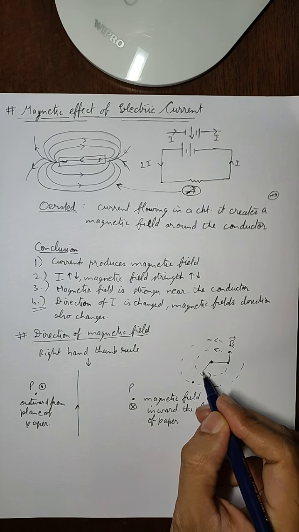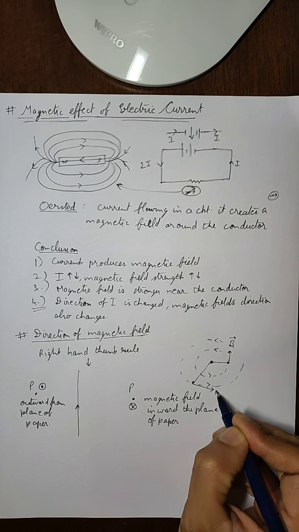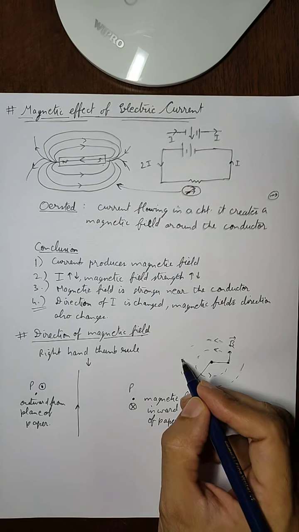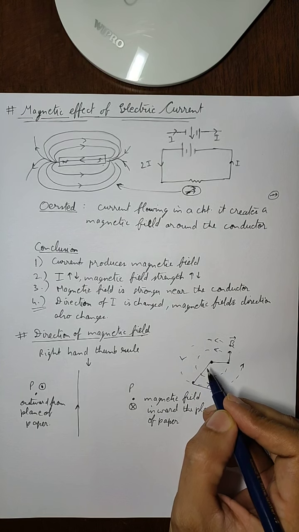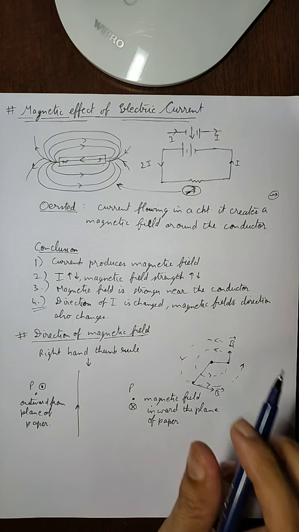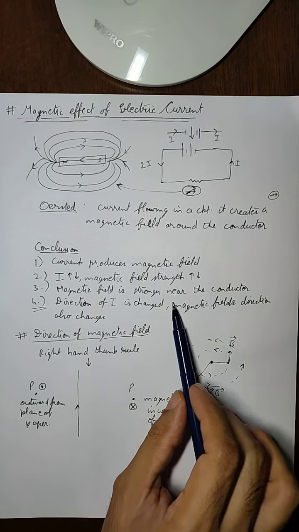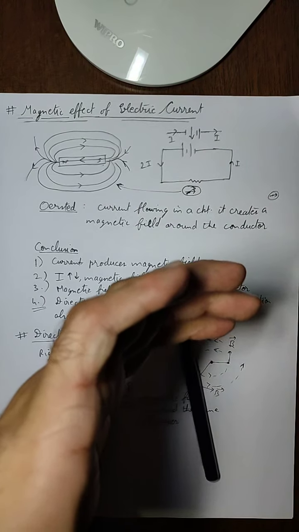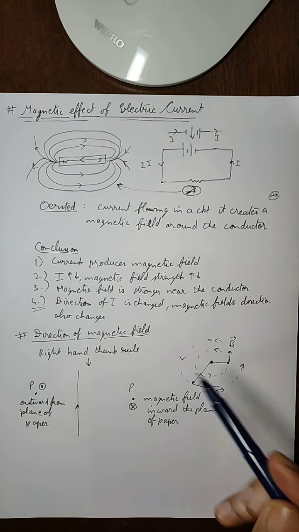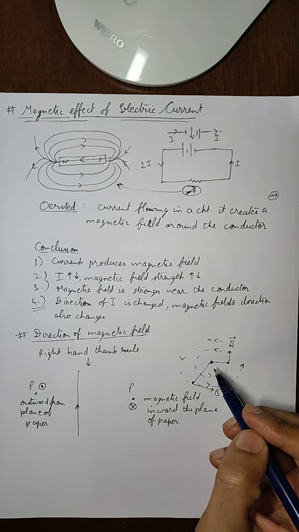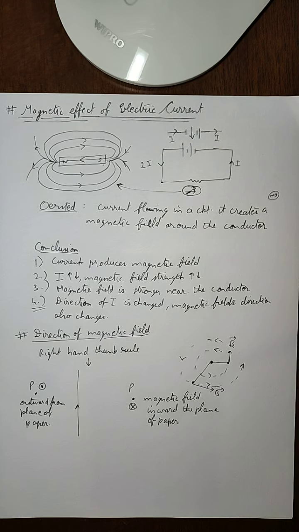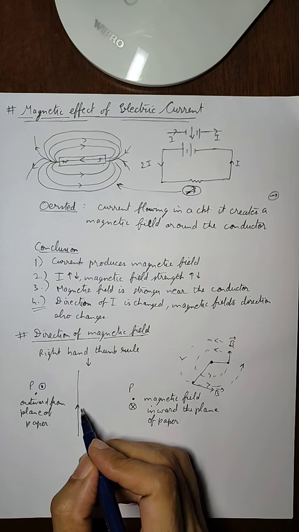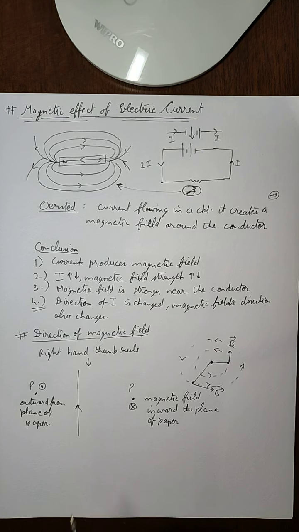At this point the magnetic field will be tangent to this, and it will be in anti-clockwise direction. If we reverse the current's direction, if the current is moving downward, then we point our thumb downward, the direction reverses, and it will be in clockwise direction. So this is how we find out the direction of magnetic field. In both cases we use the right hand thumb rule, and this will be used again and again in many concepts.